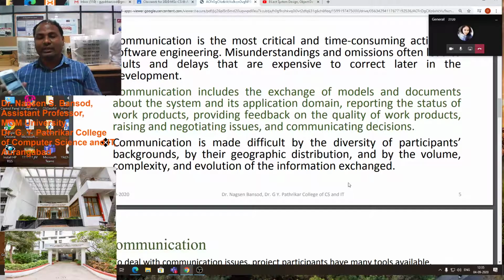Then we will not understand the Android programming language or how the Android operating system functions, because we don't know. Technology changes. So this changing technology also makes difficulties in communication.